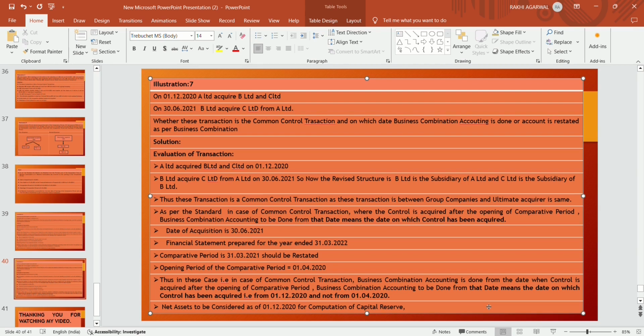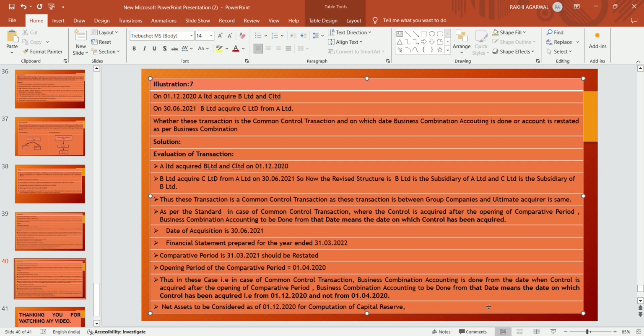Solution: evaluation of the transaction. A Limited acquired B Limited and C Limited on 1st December 2020. B Limited acquires C Limited from A Limited on 30 June 2021.